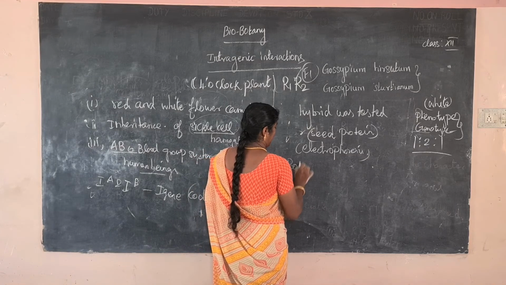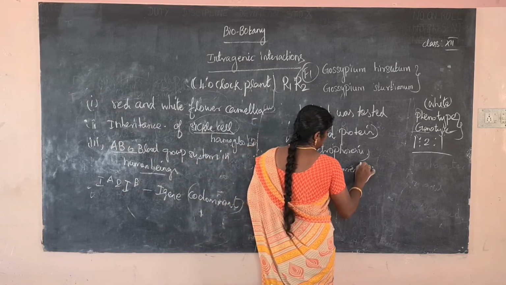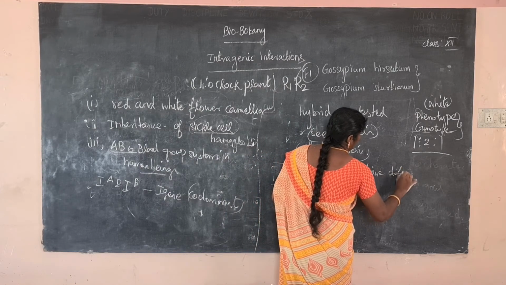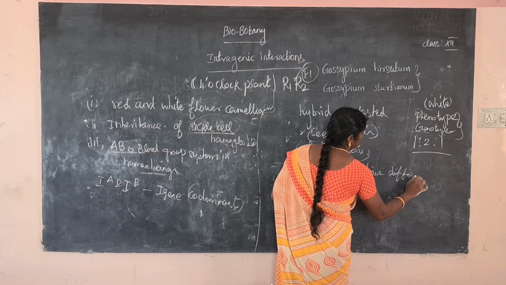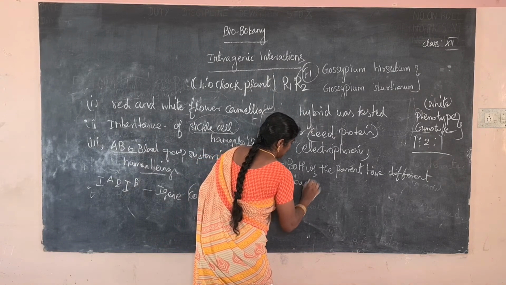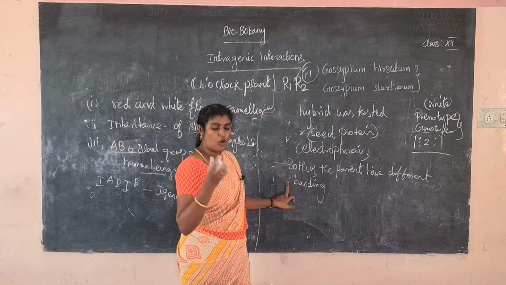Both of the parents have different banding patterns. What is the meaning of banding pattern? That is the seed coat protein banding method.